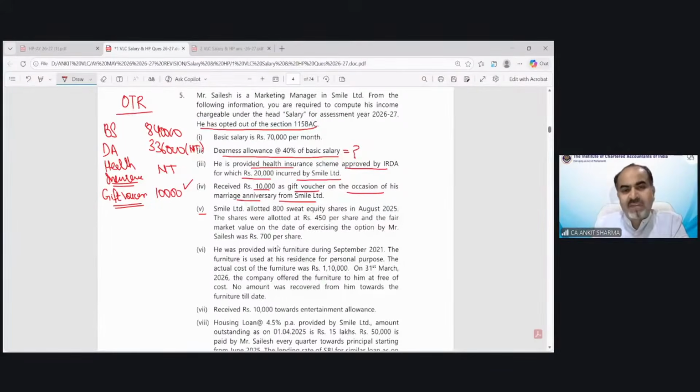Next, point number 5 is just like the share perquisite we have already gone through. Smile Limited allotted 800 sweat equity shares in August 25. The shares were allotted at 450 per share and the FMV was 700. So we have the benefit, and the benefit comes to 2 lakh rupees.